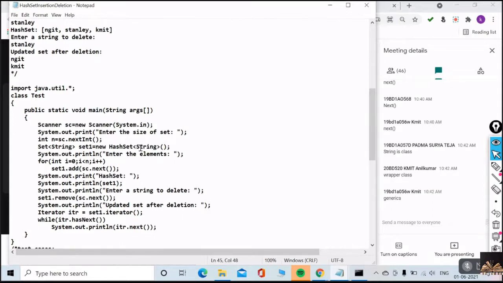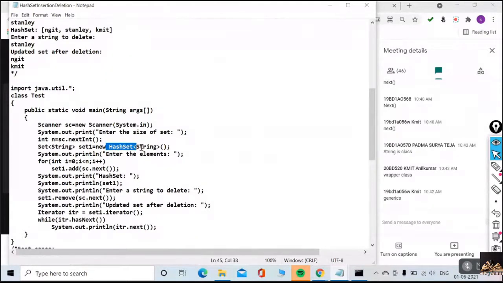After JDK 1.5 I can mention this, because if I mention it along with your set, only string objects can be allowed in your HashSet. If I'm trying to add any other integer object, double object, float object, or any subscriber object, I cannot. The compiler will stop you.